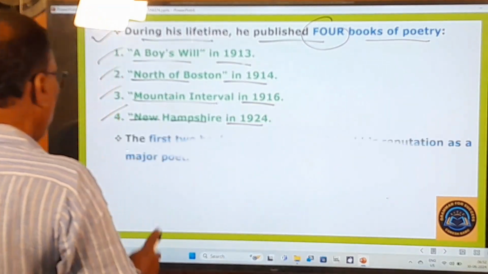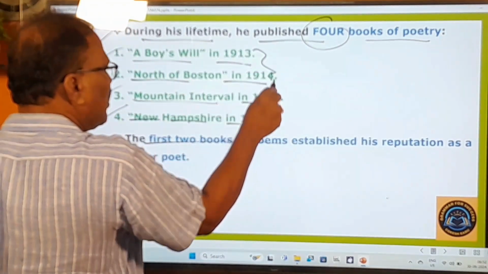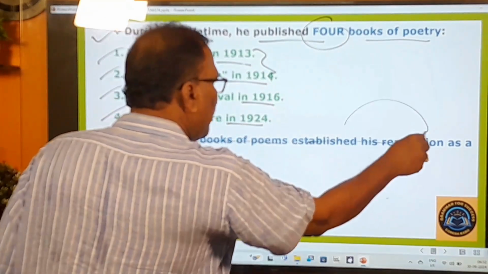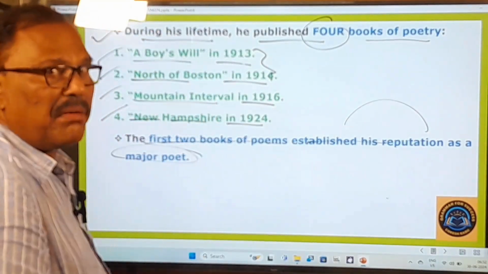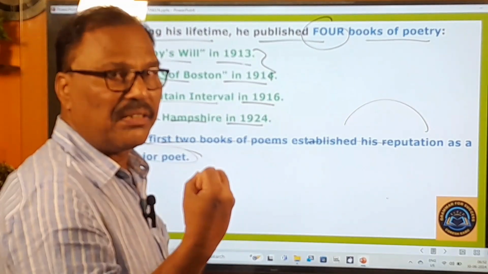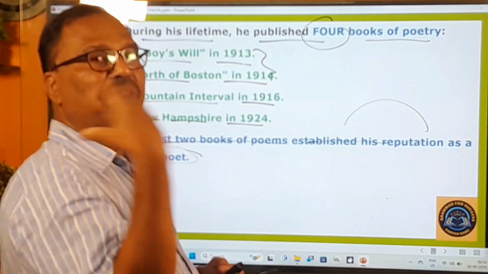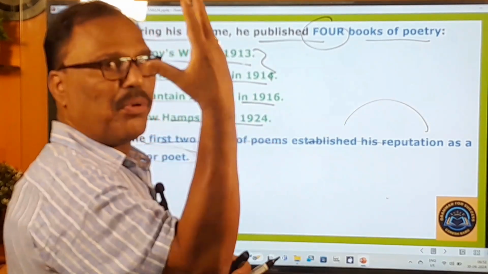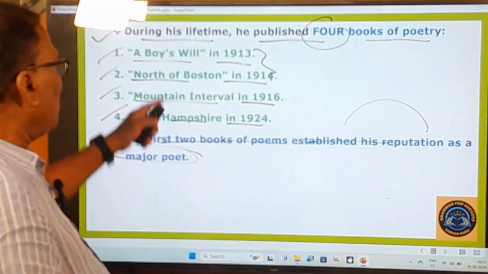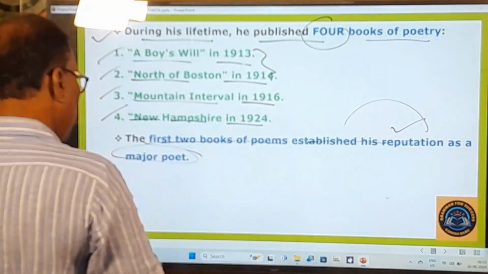Now the first 2 books of poems established his reputation as a major poet. Remember this point. In these 2 books only, he could prove his worth. He could prove his ability. He could prove that he was a wonderful, great poet. He proved his greatness through these 2 books, and that's why he established his reputation as a major poet.